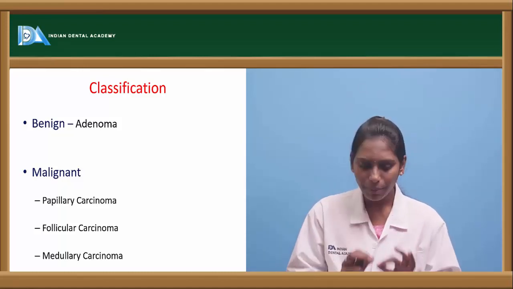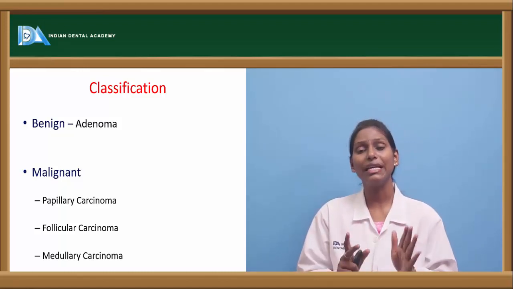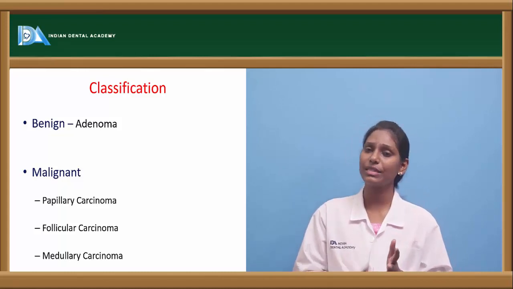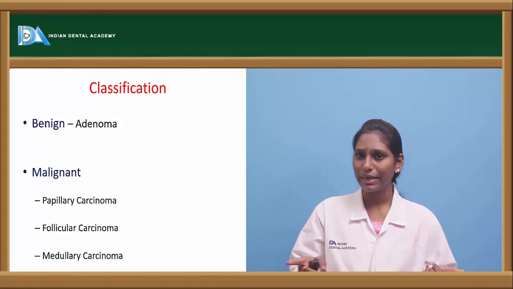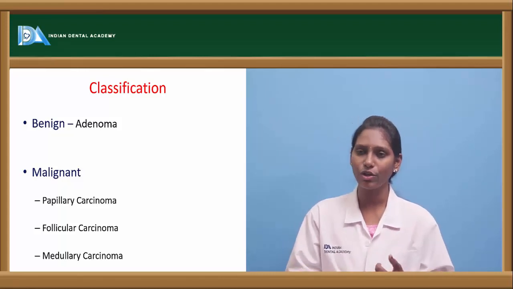How do we treat it? Primary treatment is excision. Any benign tumor of the thyroid has to be treated by excision, and this excision can be either partial, where a lobectomy has to be done, or we can also do adenoma removal.